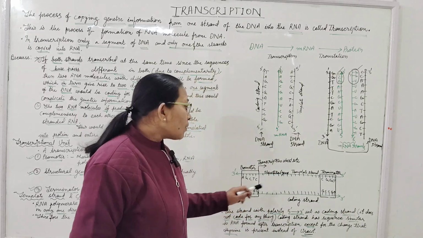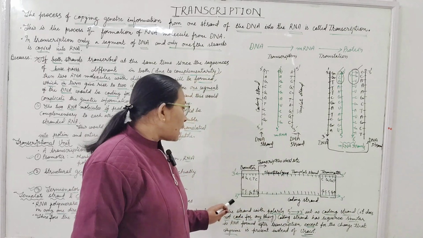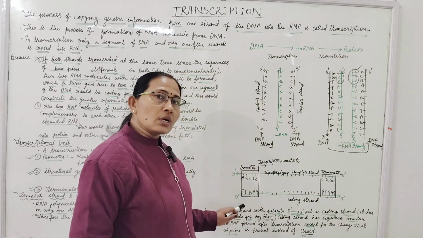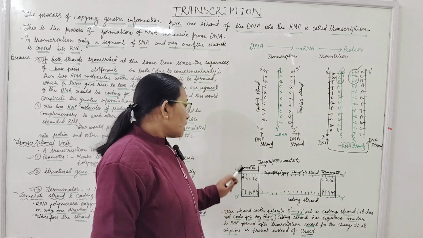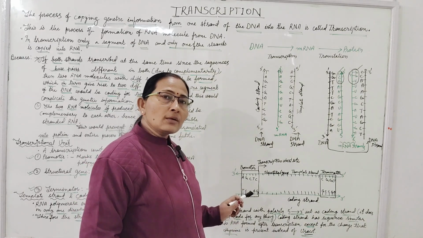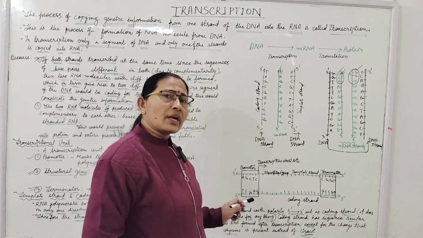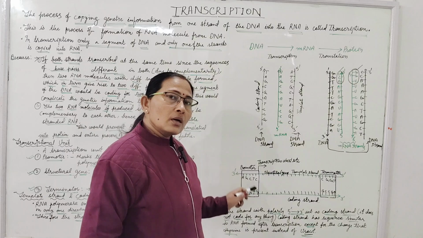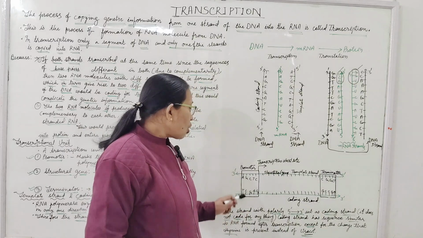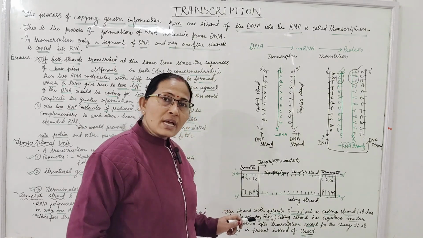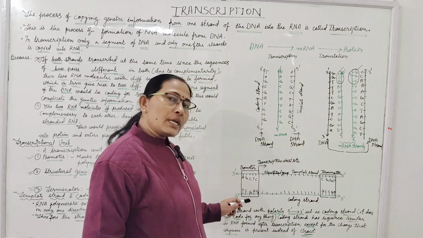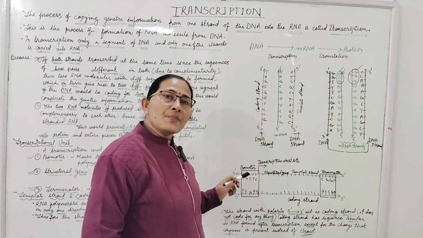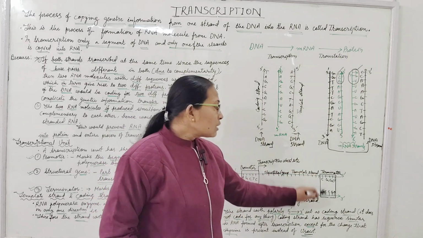And for the coding strand, at the 5' end where the promoter is present, the promoter attaches to both strands. The sequence of base pairs of the promoter will be at the 5' end, and it will be called upstream.